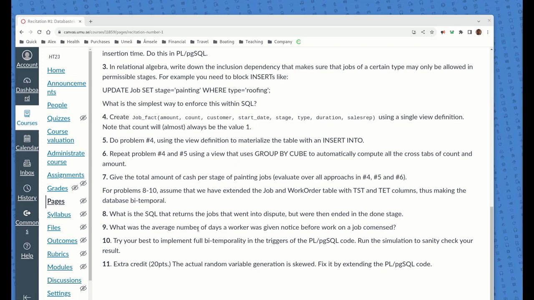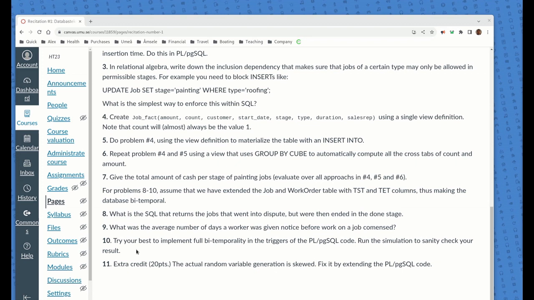What is the average number, and this is kind of interesting, what is the average number of days a worker was given notice before work on a job commenced? In this case, because we didn't have enough workers, it got pretty long. In fact, people in March were being told they were booked for August jobs. So that should show up in this. And again, this is the kind of thing that a temporal database can help support.